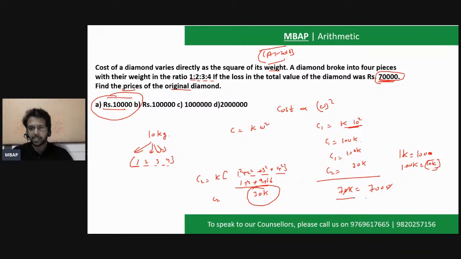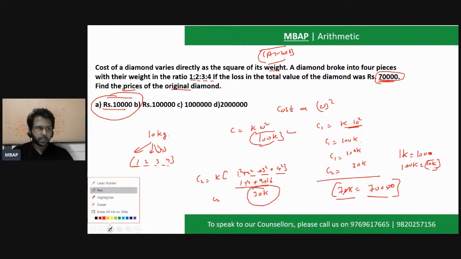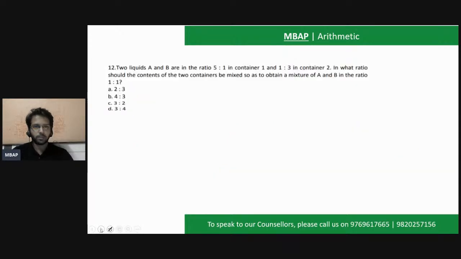Difference of them would be 70K. 70K is 7,000. 70,000, my bad. So the question is only about find the value of 100K. As simple as this. Clear? बहुत आसान तरीके से. This is again going to be important question that you've solved just now.